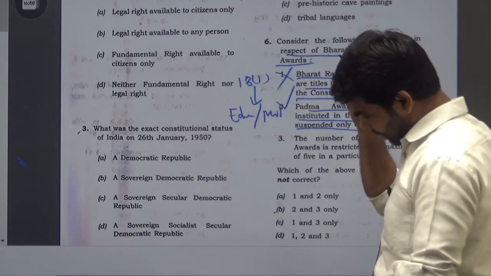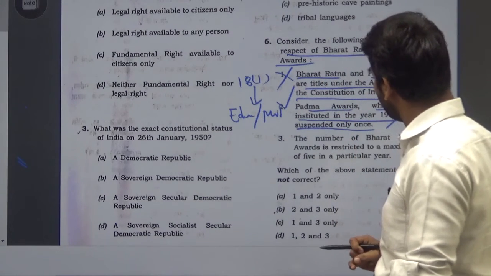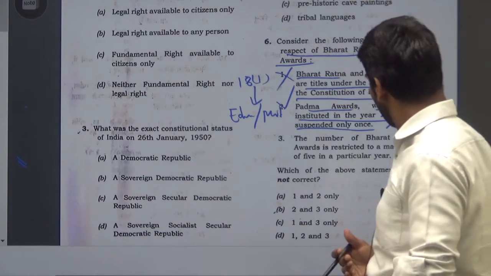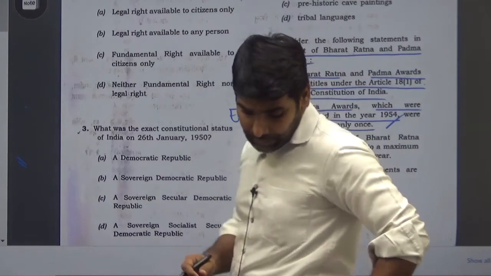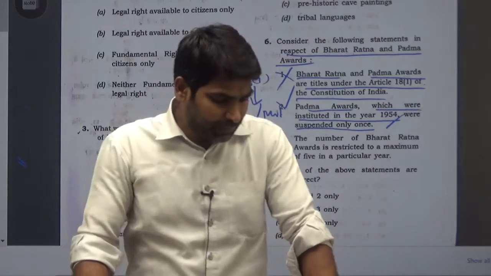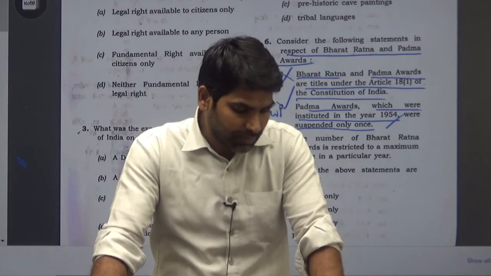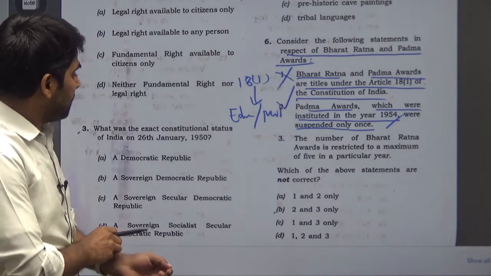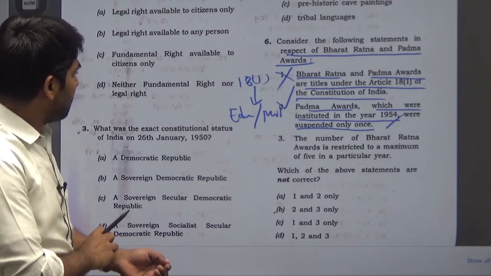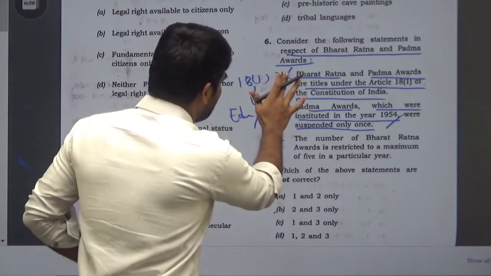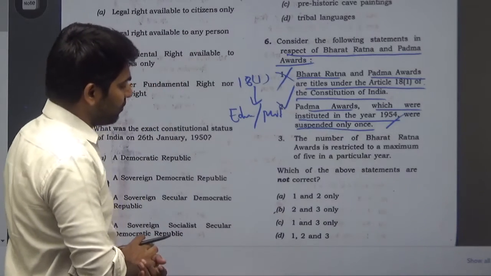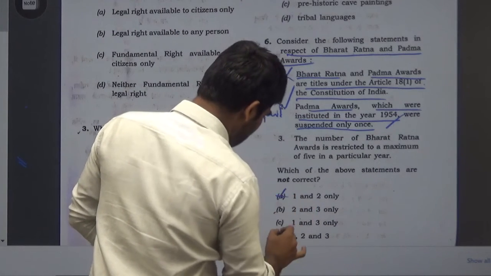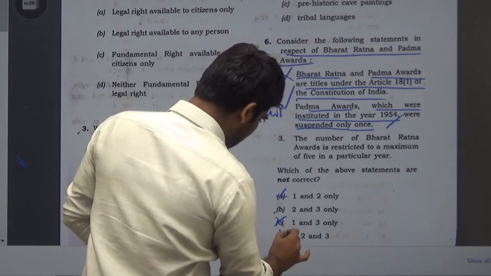Now come to the third statement, and that is the number of Bharat Ratna awards is restricted to a maximum of 5. So with only option 1 being wrong, we can eliminate this and this.